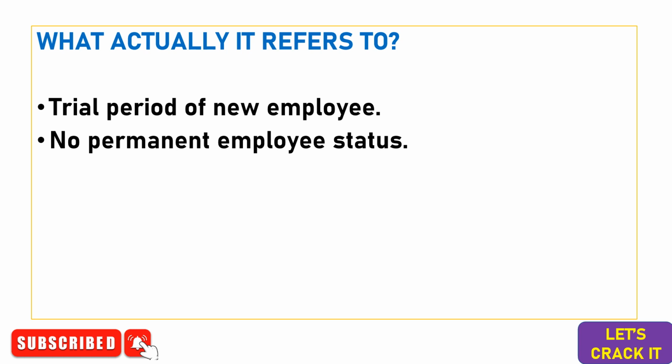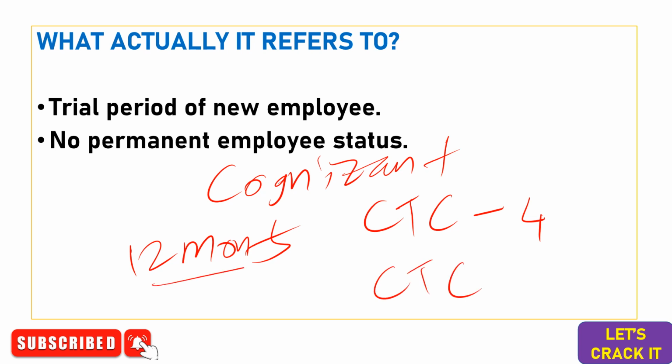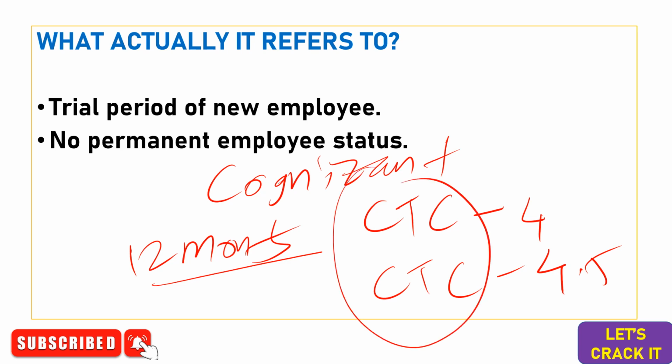Let me give you a reason. For example, consider the company Cognizant. They have a probation period of 12 months. The CTC offer for the programmer analyst trainee or fresher role is 4 lakhs per annum, whereas the CTC after completion of the probation period, or after 12 months, becomes 4.5 lakhs per annum. Now you observe the difference in the package. This is purely not a hike or promotion.